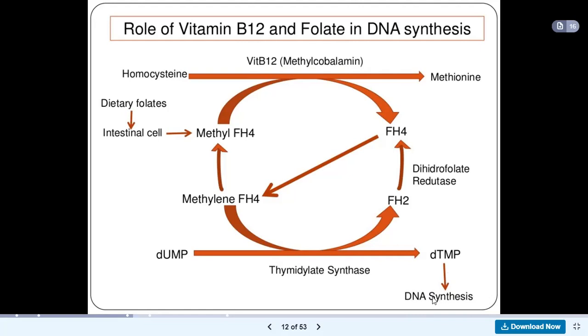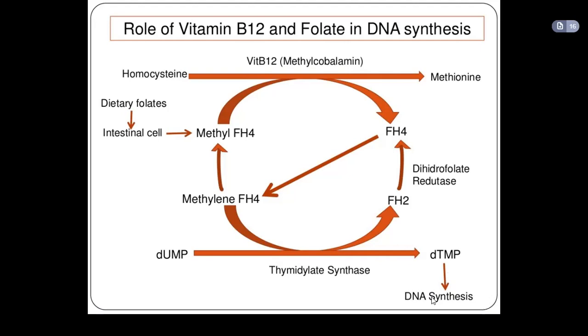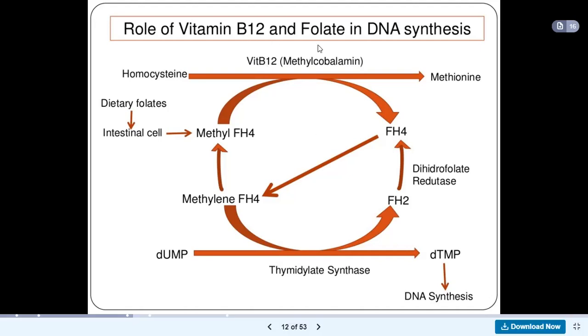And that is why we said when we started talking about megaloblastic anemia, we said megaloblastic anemia is characterized by a defective DNA synthesis. And the reason for the defective DNA synthesis is a lack of vitamin B12 and folic acid. So that will give us B12 deficiency anemia and folic acid deficiency anemia. Now, what do you need to know? Here you have what we call uridine monophosphate. Uridine monophosphate is converted to thymidine monophosphate in the presence of thymidylate synthase.